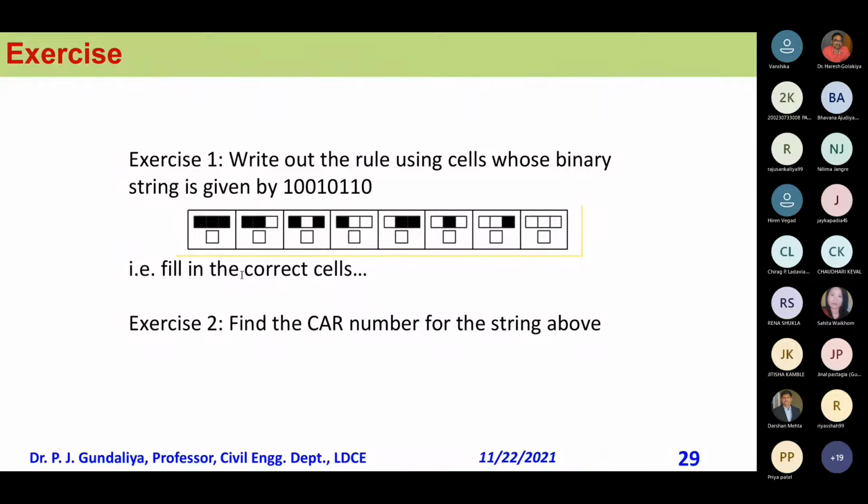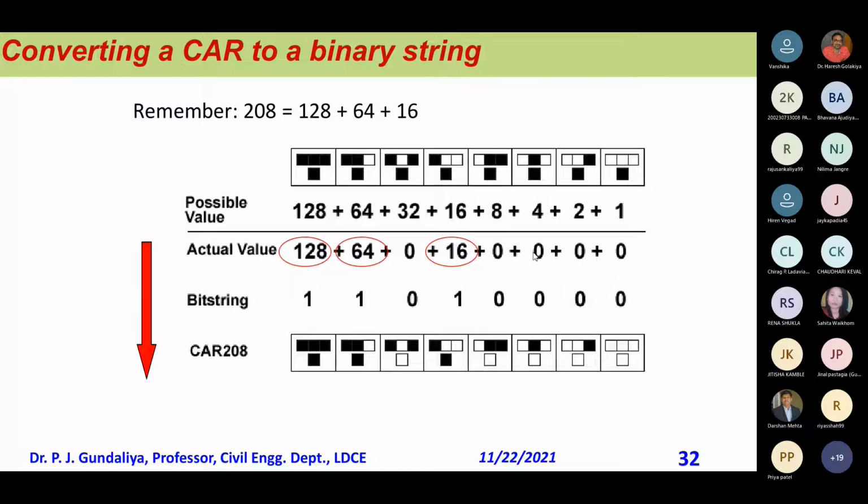So what is the rule of this? All 0, so rule 0. The sum of this is 256.